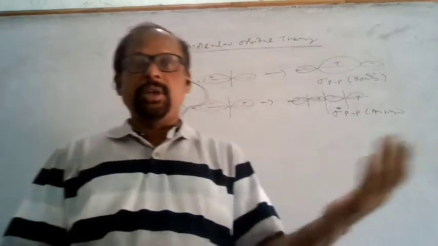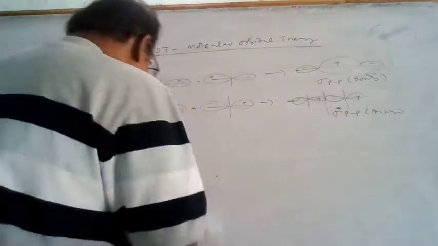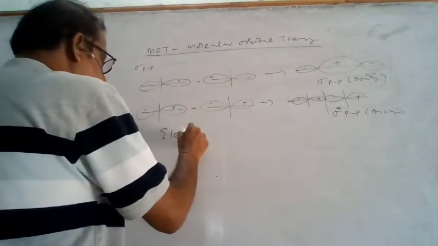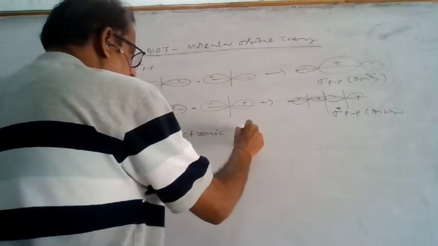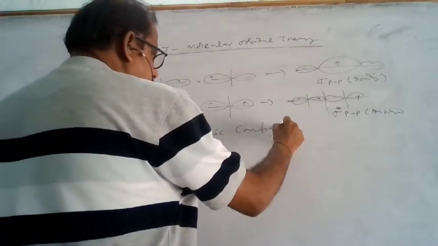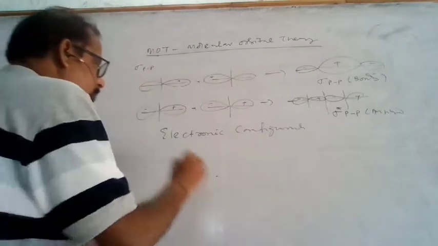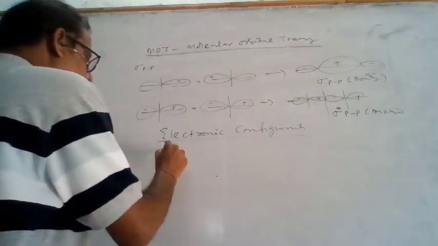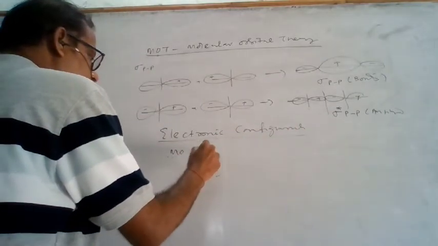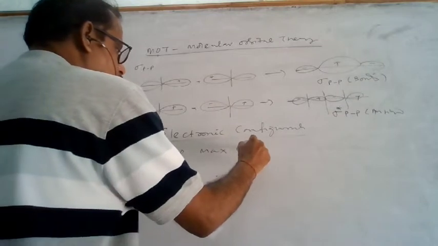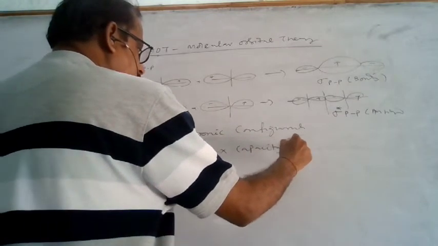maximum capacity of the electronic arrangement. If you see the electronic configuration, the maximum capacity of a molecular orbital is 2.